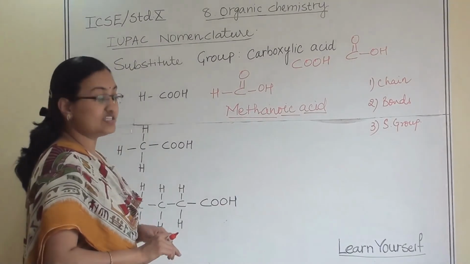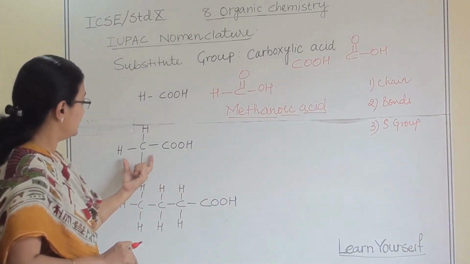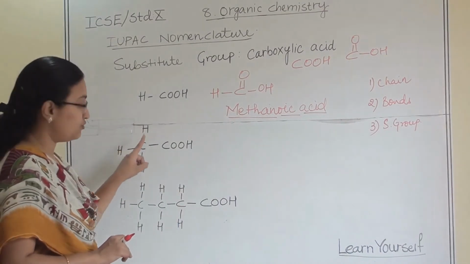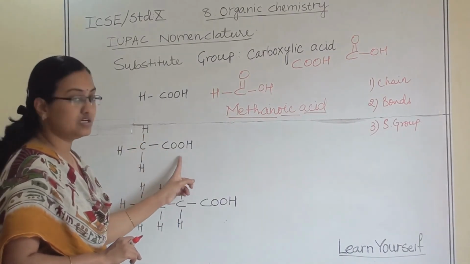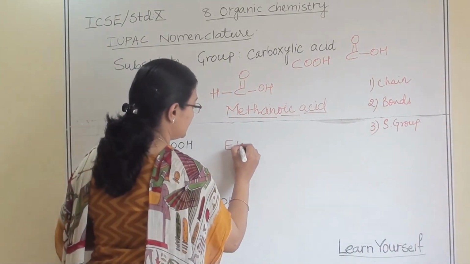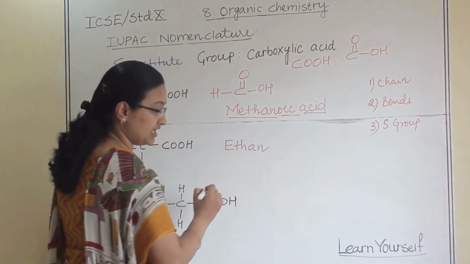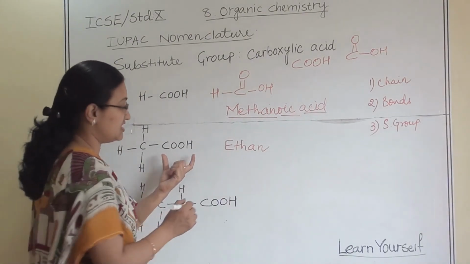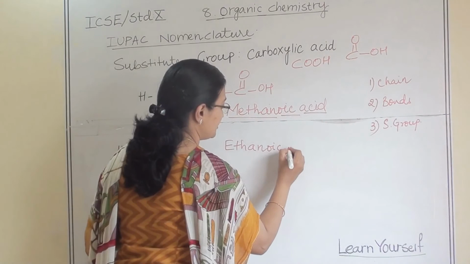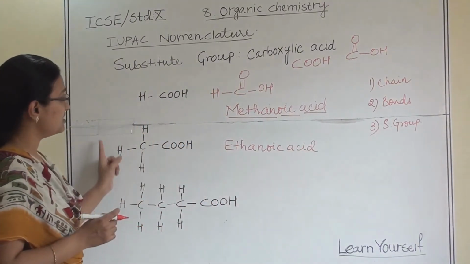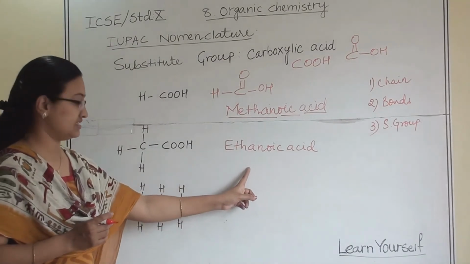Now let us understand the second structure. There are 2 carbon atoms, one with 3 hydrogens and one with our substituent group. Since there are two carbon atoms, the name is ethane, and COOH is there, so the suffix will be ethanoic acid. So this structure is ethanoic acid.